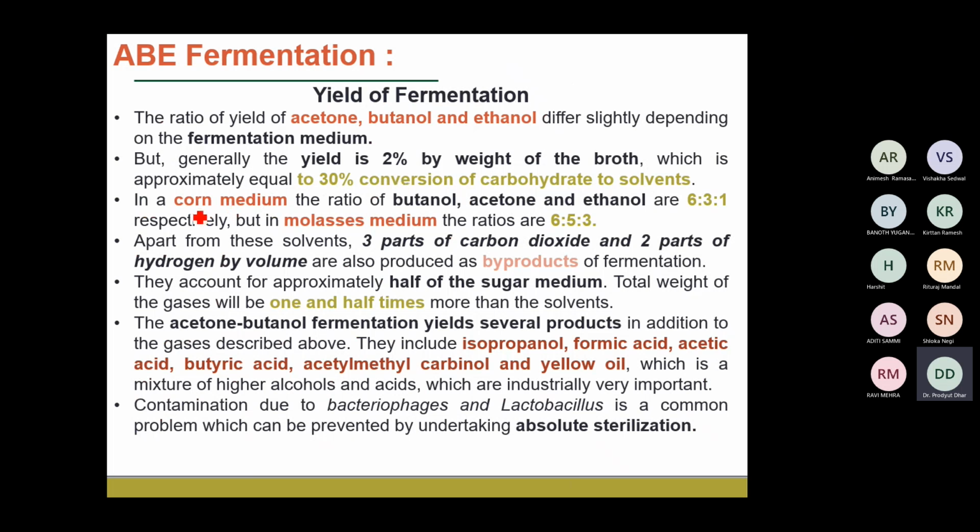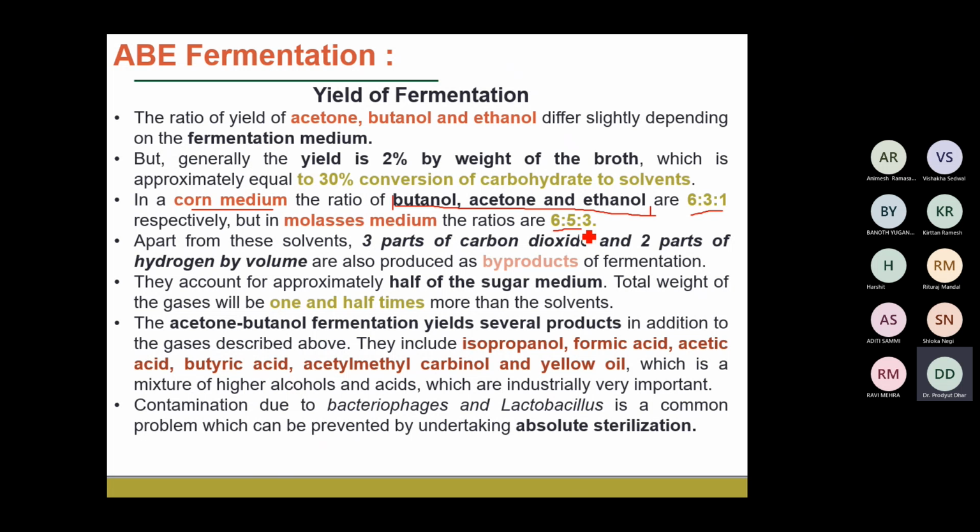So if we see in the case of the corn medium, the fermentation media after separation of the biomass consists of butanol, acetone, and ethanol, and they are in the ratio of 6:3:1. So for example, if you start with 10 grams of glucose, you will finally get 6 grams of butanol, 3 grams of acetone, and 1 gram of ethanol. And if you are starting with molasses as a medium, the ratio that is produced is 6:5:3.